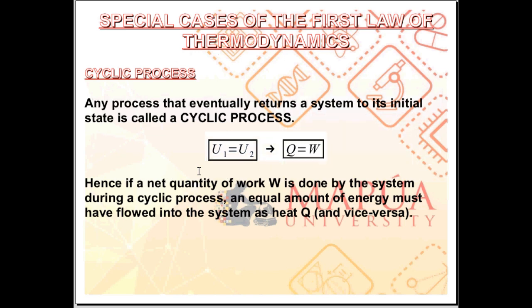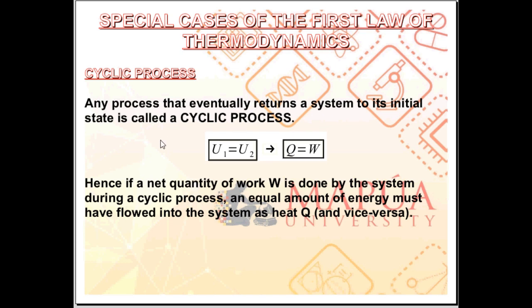There are a couple of special cases of the first law of thermodynamics. First, you have the cyclic process. Any process that eventually returns a system to its initial state is called a cyclic process.